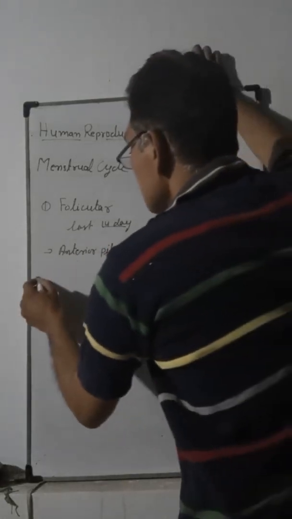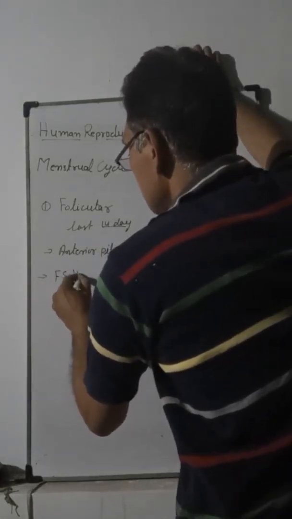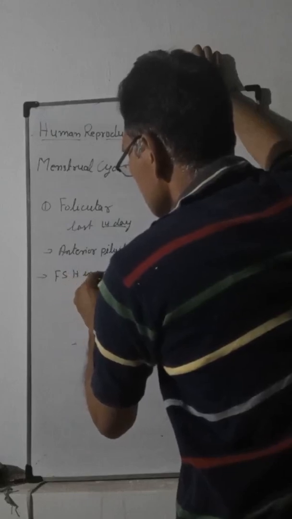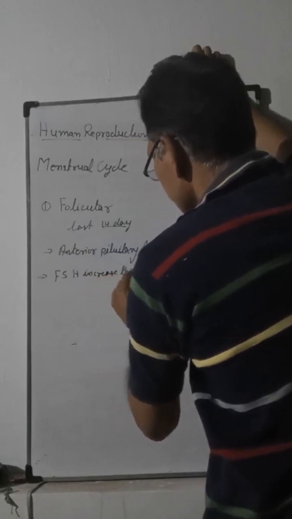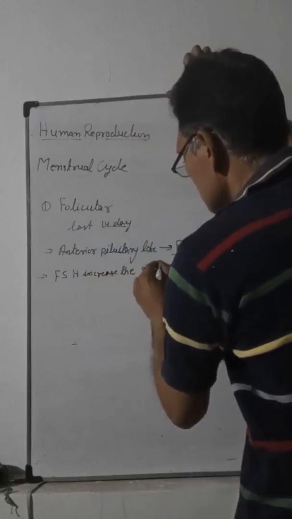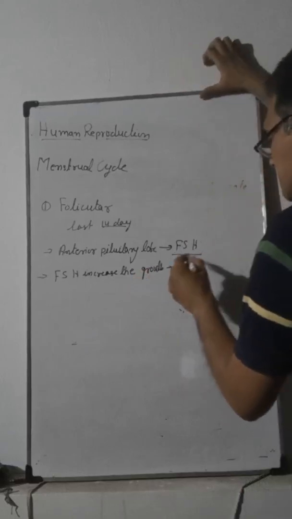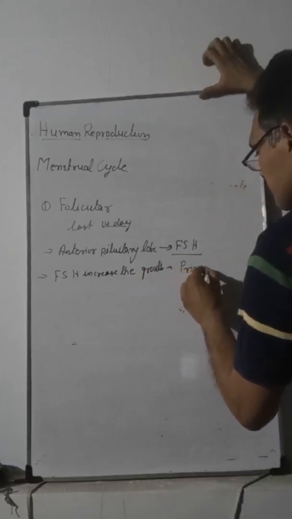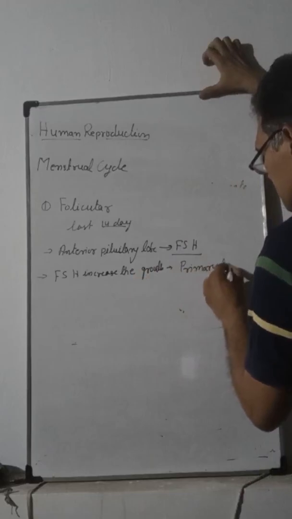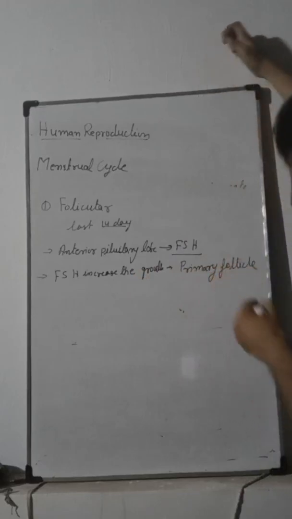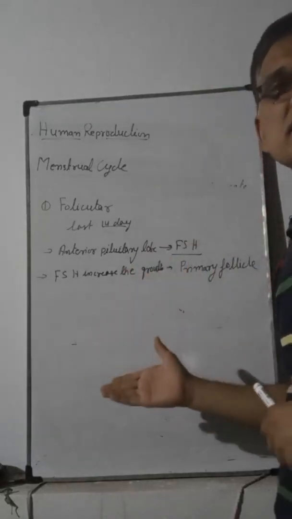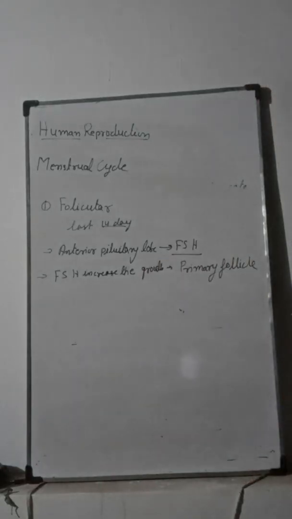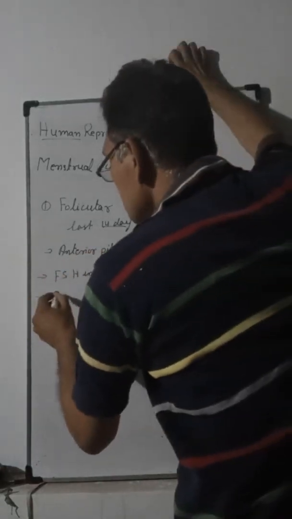FSH increases the growth of primary follicles in which the primary oocyte is present.